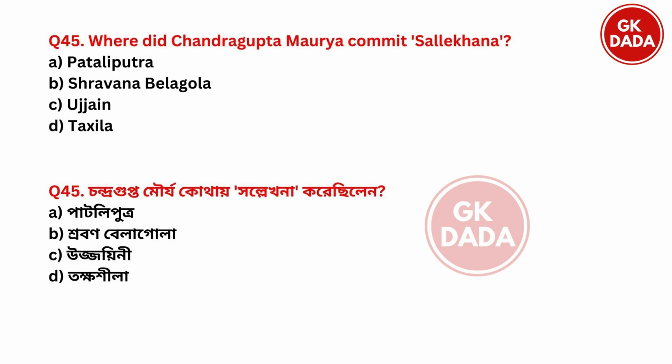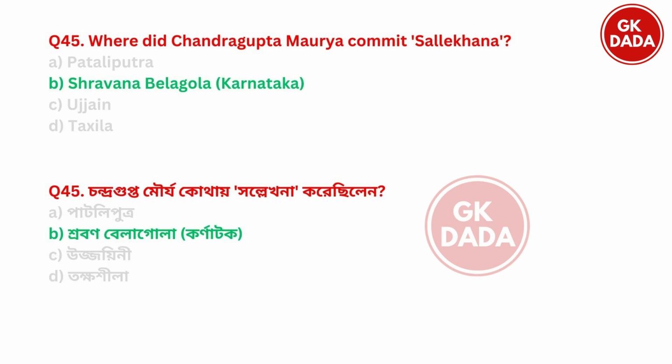Next. Where did Chandragupta Maurya commit Sallekhana? Option A, Patliputra. Option B, Shravanbelagola. Option C, Ujjain. Option D, Takshila. And the right answer is option B, Shravanbelagola. Shravanbelagola is in Karnataka.